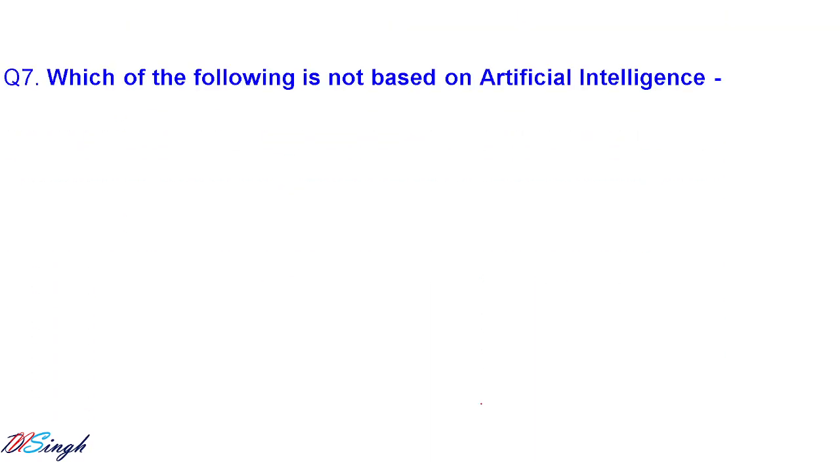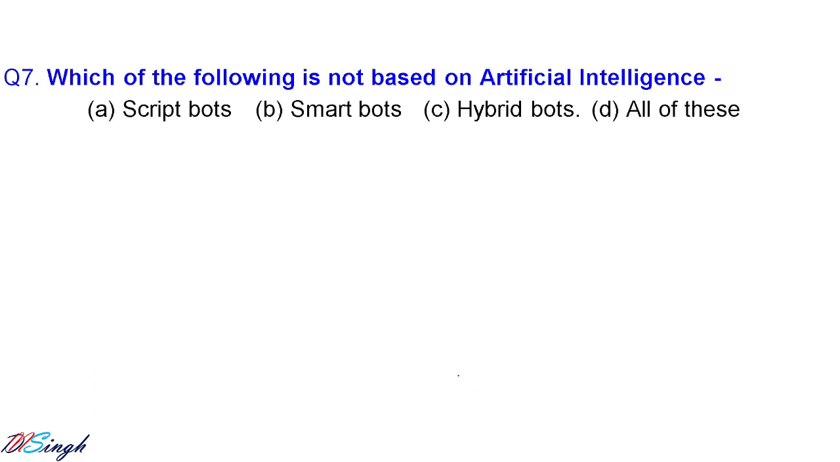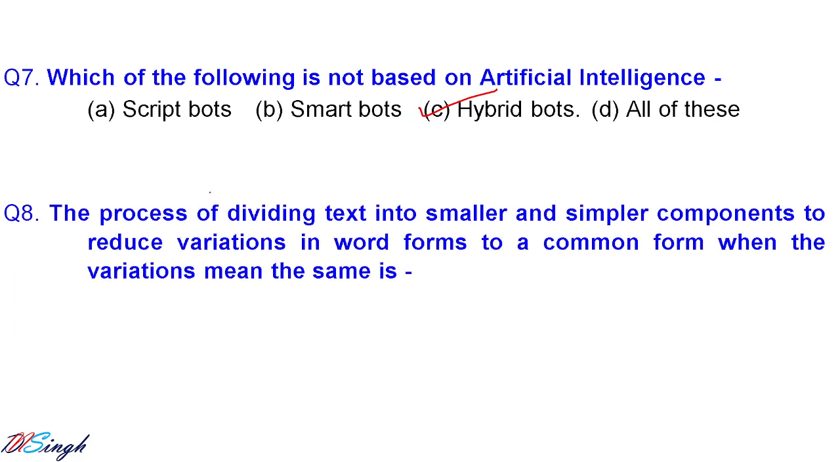Let us go for question number 7. Which one of the following is not based on artificial intelligence? Script bots, smart bots, hybrid bots, or all of these. The correct answer is what? Hybrid bots are not based on artificial intelligence. Let us go for the next question.